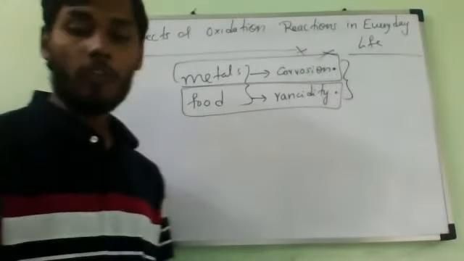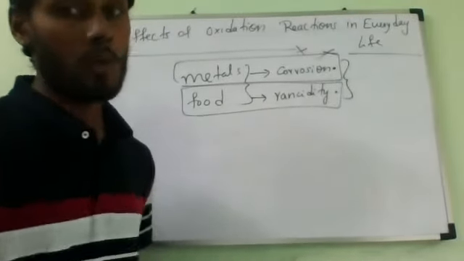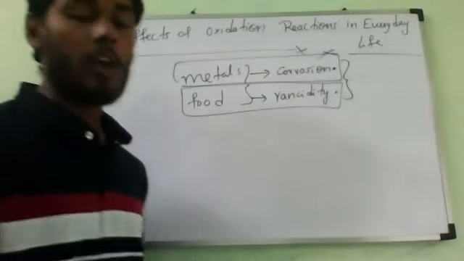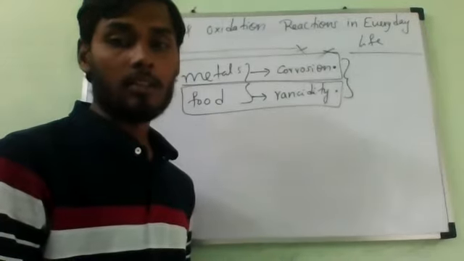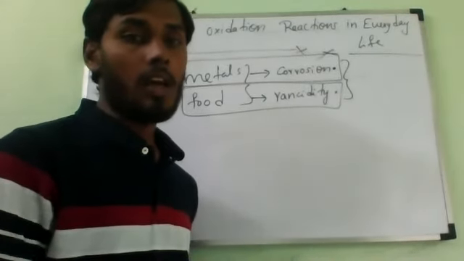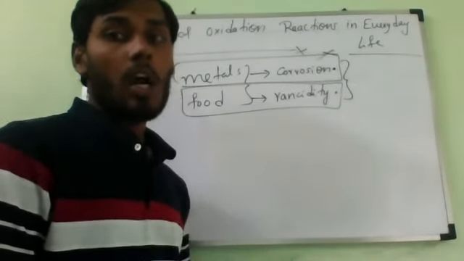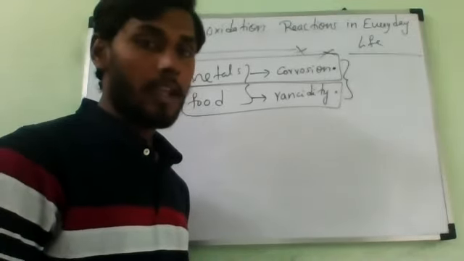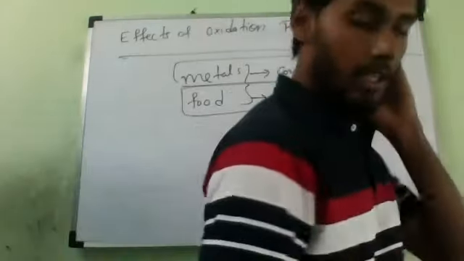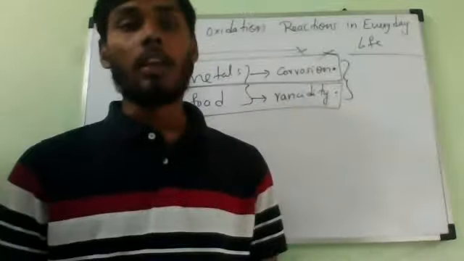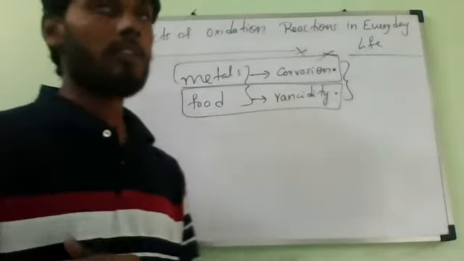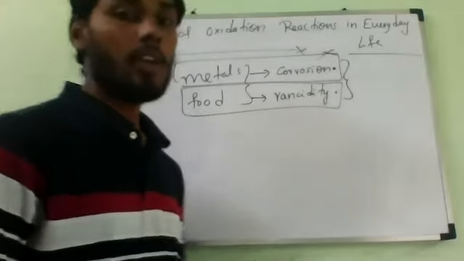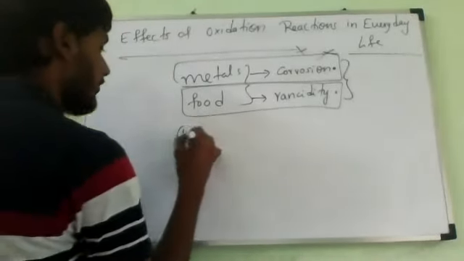All of you keep the heading. There are two common effects of oxidation reactions which we observe in daily life. First one, corrosion of metals.